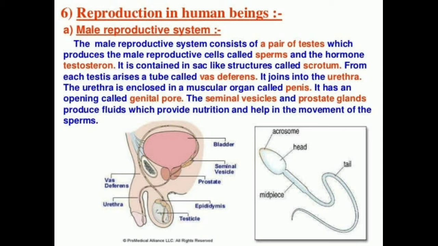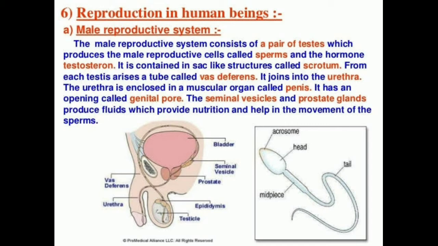Now the sperm is formed in the testis, and the sperms are carried by a long tube called a vas deferens, or otherwise called a sperm duct. And this vas deferens will join with another tube called a urethra, that is coming from the urinary bladder. Along the path of the vas deferens, there are some glands called seminal vesicle and prostate gland.